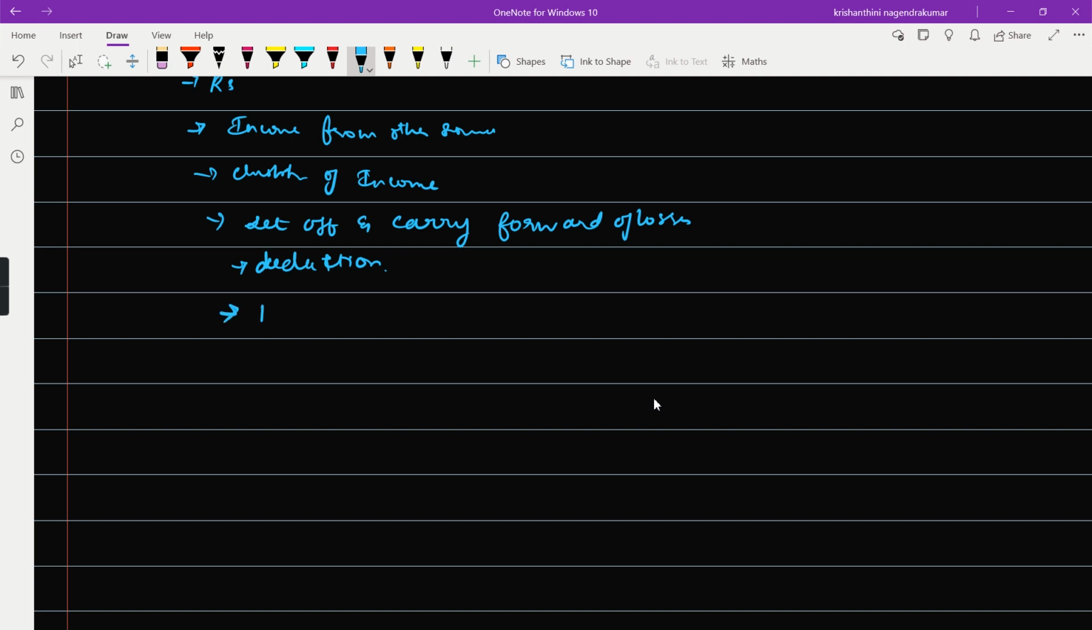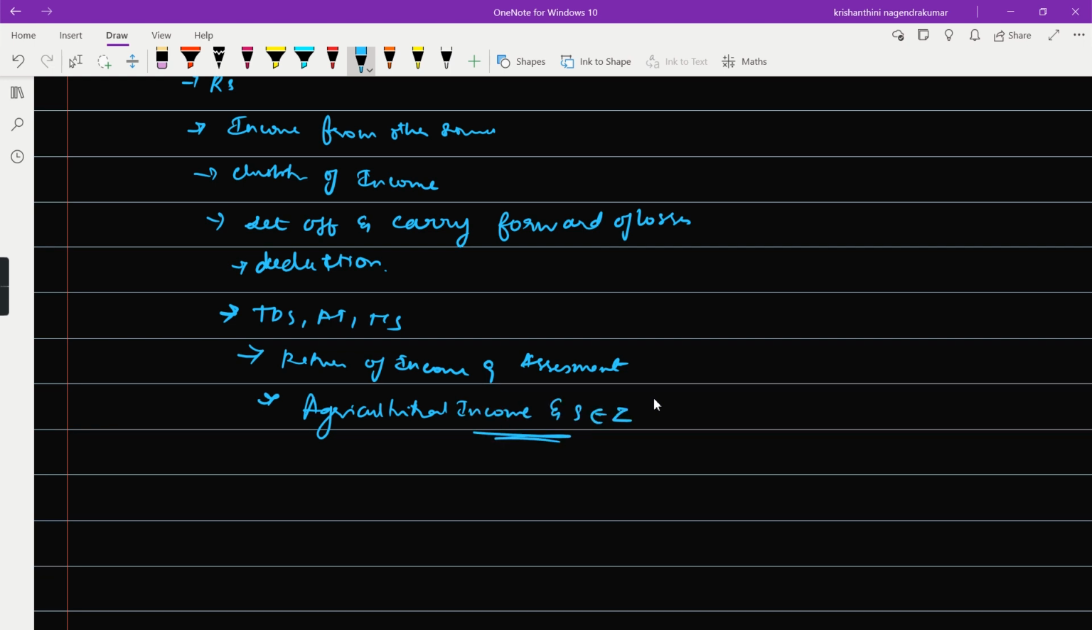The next chapters I was thorough with were TDS, advanced tax and TCS, and the returns of income and assessment chapter, and then agricultural income and SEZ. These last two are not chapters but two different concepts. I just read these two concepts so that if something is tested in the MCQs, I could write those answers. That was my basic idea behind all this.